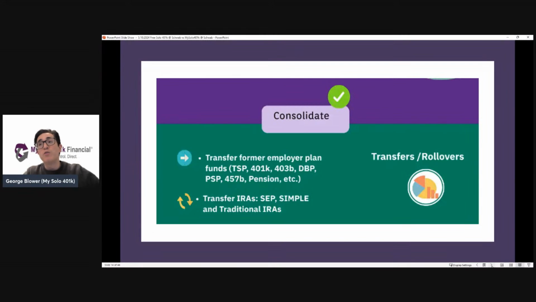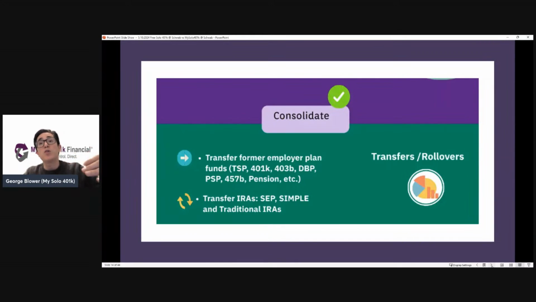You can consolidate, another top benefit, right? You can transfer money from a traditional IRA or a SEP IRA or a former employer plan. It could be pre-tax or Roth money if it's coming from a former employer plan, like a former employer 401k. Now, if it's Roth money in an IRA, under those Roth IRA rules, you can't transfer money from a Roth IRA to any type of 401k, including a solo 401k. So you could just be trying to consolidate for purposes of organizing your accounts.